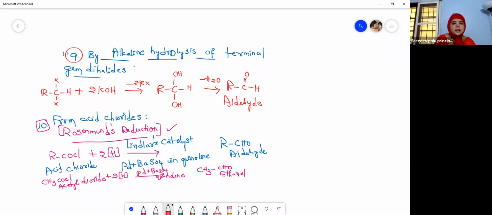Acid chloride on reduction in the presence of Lindlar's catalyst. What is Lindlar's catalyst? Palladium on barium sulfate, which is poisoned by quinoline, is called Lindlar's catalyst. So we get an aldehyde.